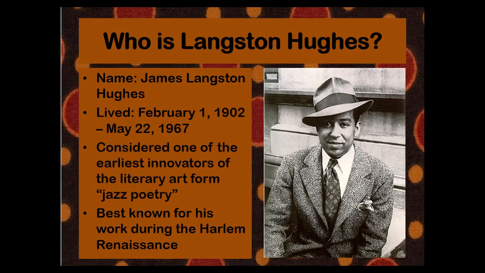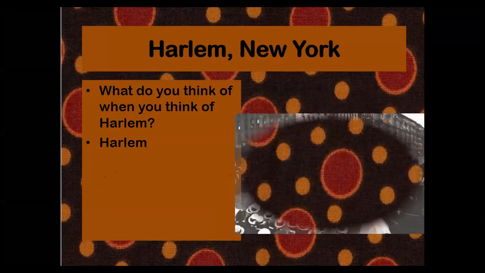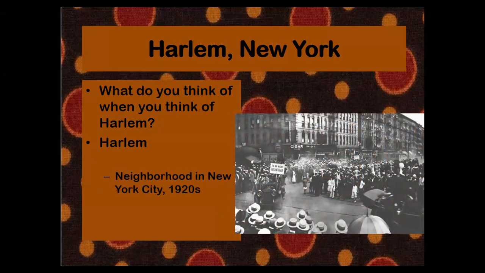Remember, Harlem is a place in New York City that was famous for being occupied by a lot of African Americans. If you guys could see, this is Harlem, New York. If you look at Harlem right now, it's very big, and we see the high buildings and so on. But if we looked at Harlem back in the day, you would see that it was very poor.